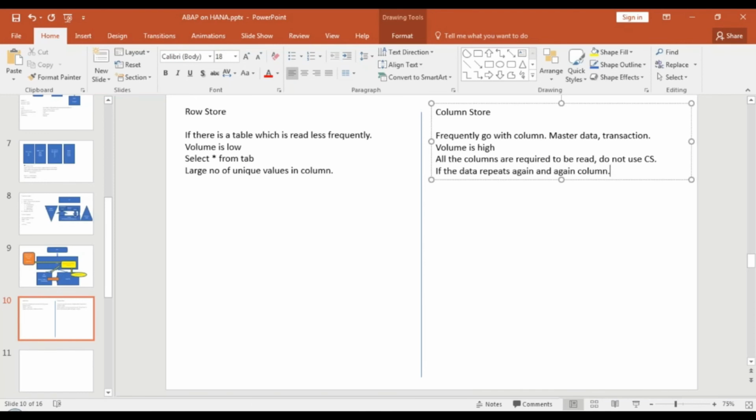So these are all the general guidelines when it comes to row versus column store. But in nature, the guidelines are less restrictive in the case of row store. But if you need performance improvement, you should go with column store. And in general, master and transaction tables, we usually decide to go with column store. And how do we switch that?